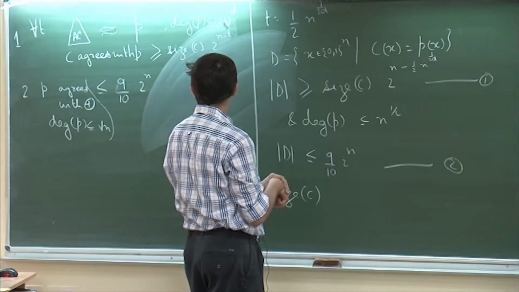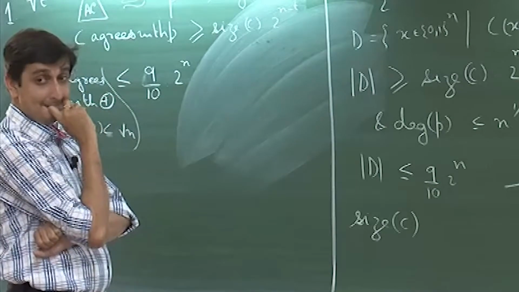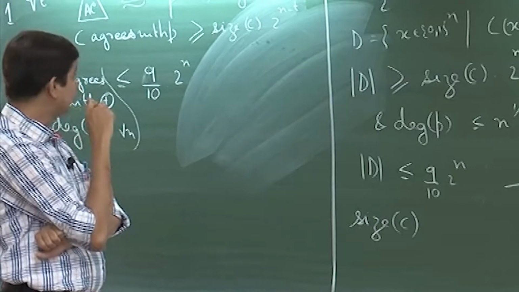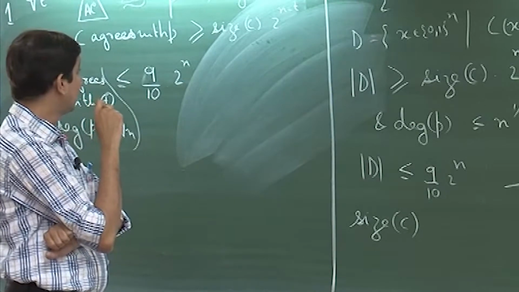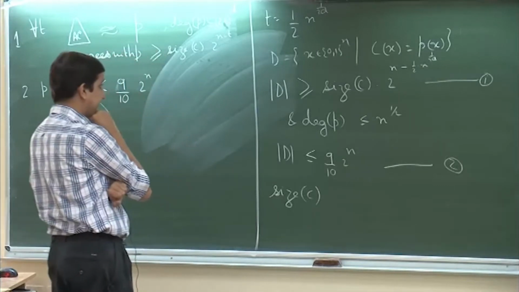Did I make a mistake? D is the set of points where the two things agree.